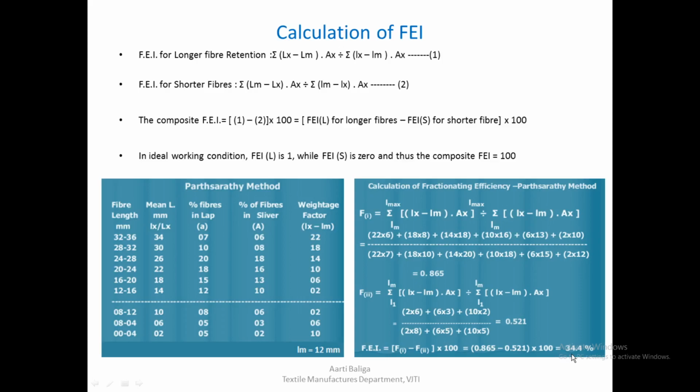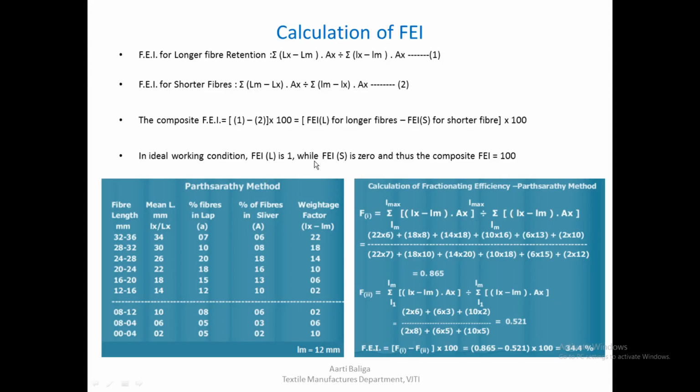We can see that this is not a very good figure here, because it is nowhere near close to 100, and therefore we can easily judge the performance and say that this particular comber has allowed quite a lot of short fibers into the sliver, and also removed quite a lot of long fibers into the noil. So it has not been able to retain many of the long fibers, and they have landed up in the noil.